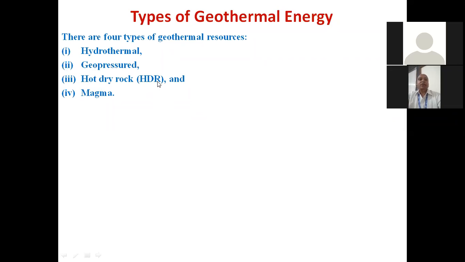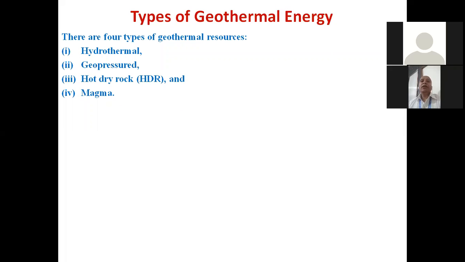As the name indicates, hot dry rocks are the rocks which do not contain any amount of water in them. That means these sources are available at a distance of up to 5 kilometers from earth crust when we move from earth crust to the center of the earth, and it does not have any amount of water.